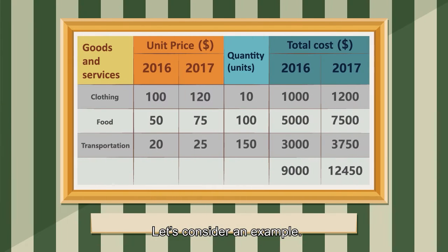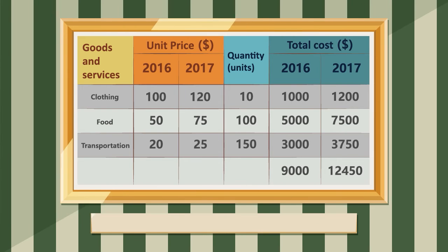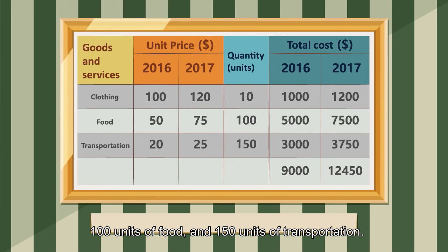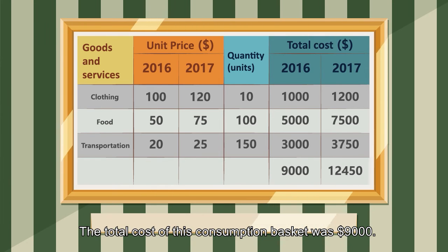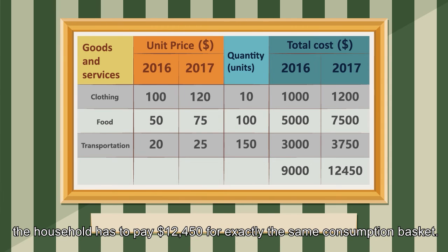Let's consider an example. Suppose the table below summarizes the consumption pattern of a typical household in country X. In 2016, this typical household bought 10 units of clothing, 100 units of food, and 150 units of transportation. The total cost of this consumption basket was $9,000. However, in 2017, when prices in general have increased, the household has to pay $12,450 for exactly the same consumption basket.